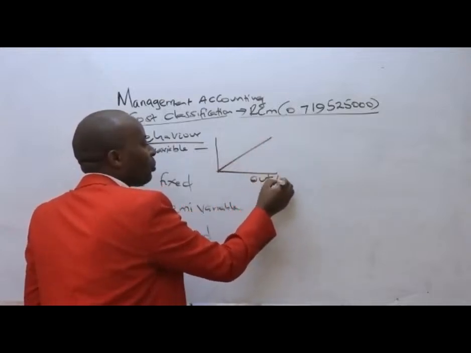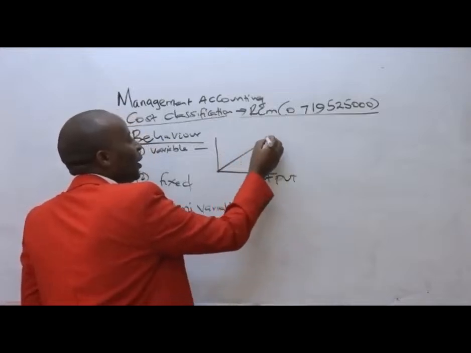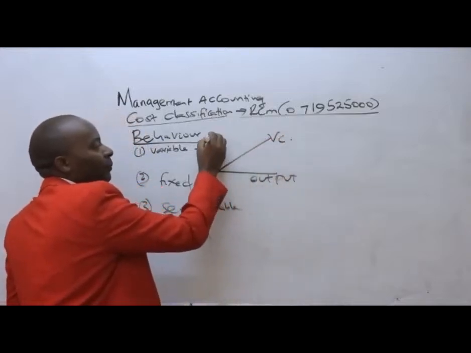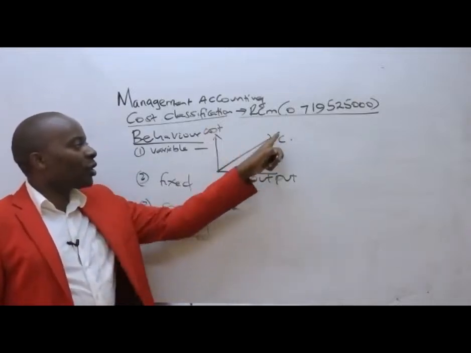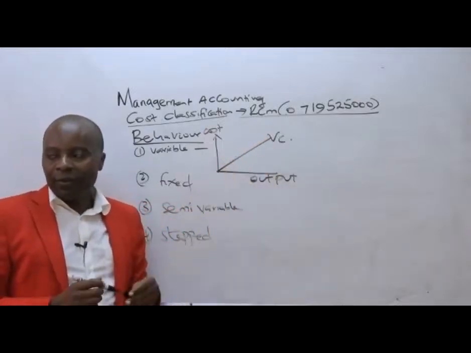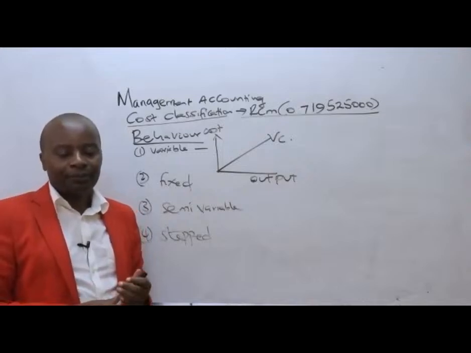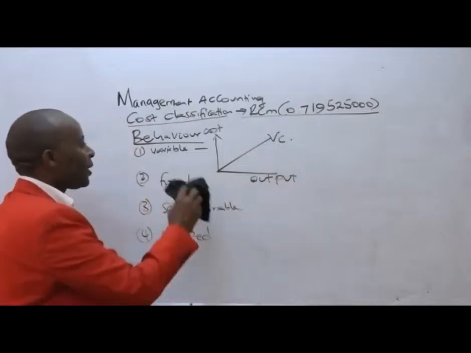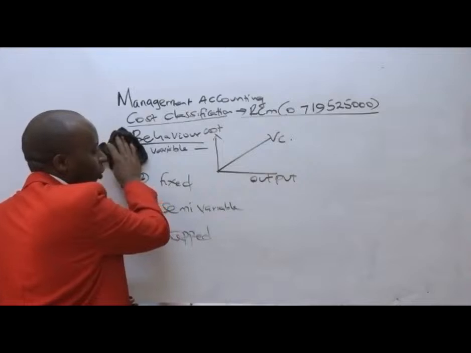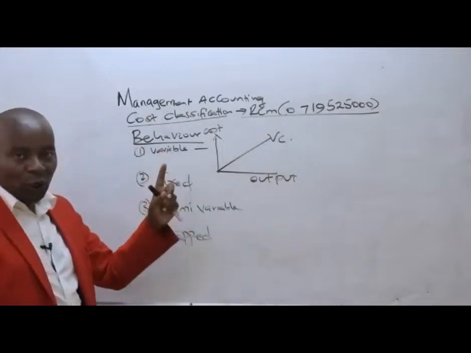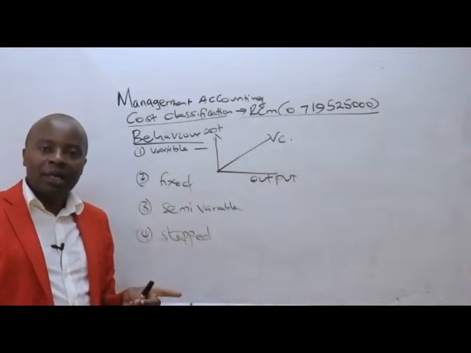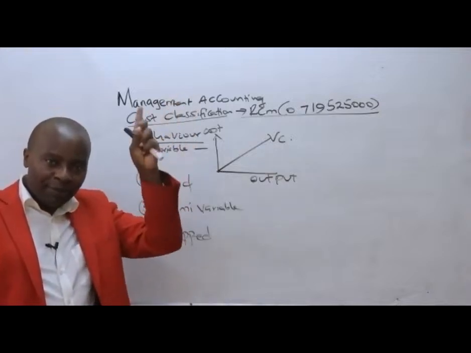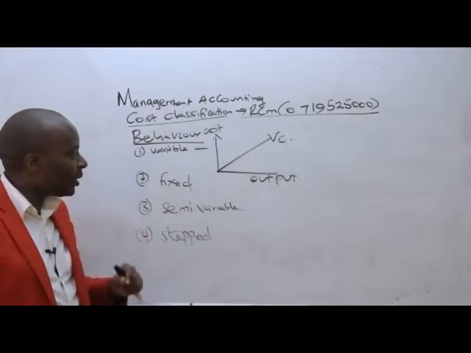If this is output, then variable cost will behave like this. You can see as the output increases, variable costs are increasing. Great. So that is all about variable cost. Good examples of these variable costs will include things like raw materials, timber. The more tables I produce, the more timber I want. So timber cost becomes a variable cost.